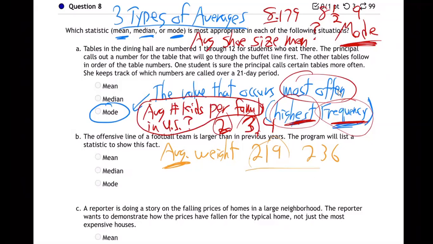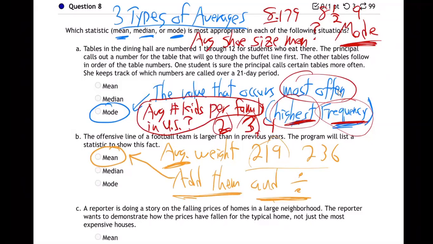What would you do with these numbers? You would add them and divide, wouldn't you? In other words, you would do the mean. That's what mean is. Mean is where you add them up and you divide. That's what a mean is, right? If you had 219, 236, 242, you would add those numbers and divide by 3, right? I mean, we would just do it on our calculator.